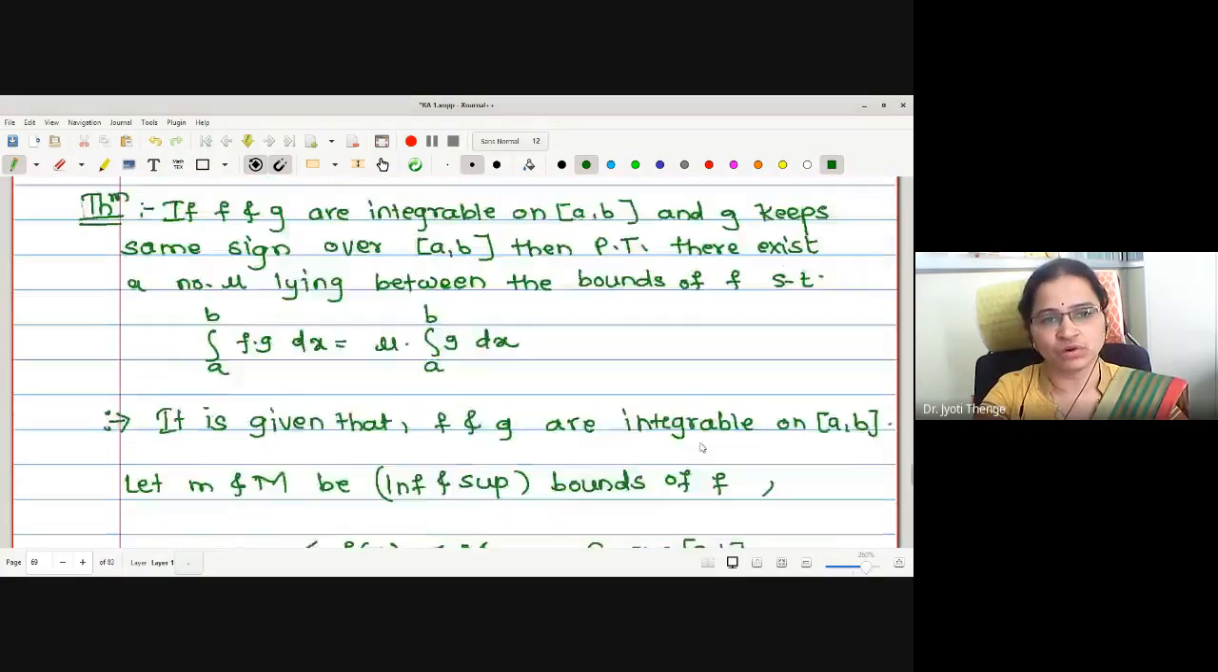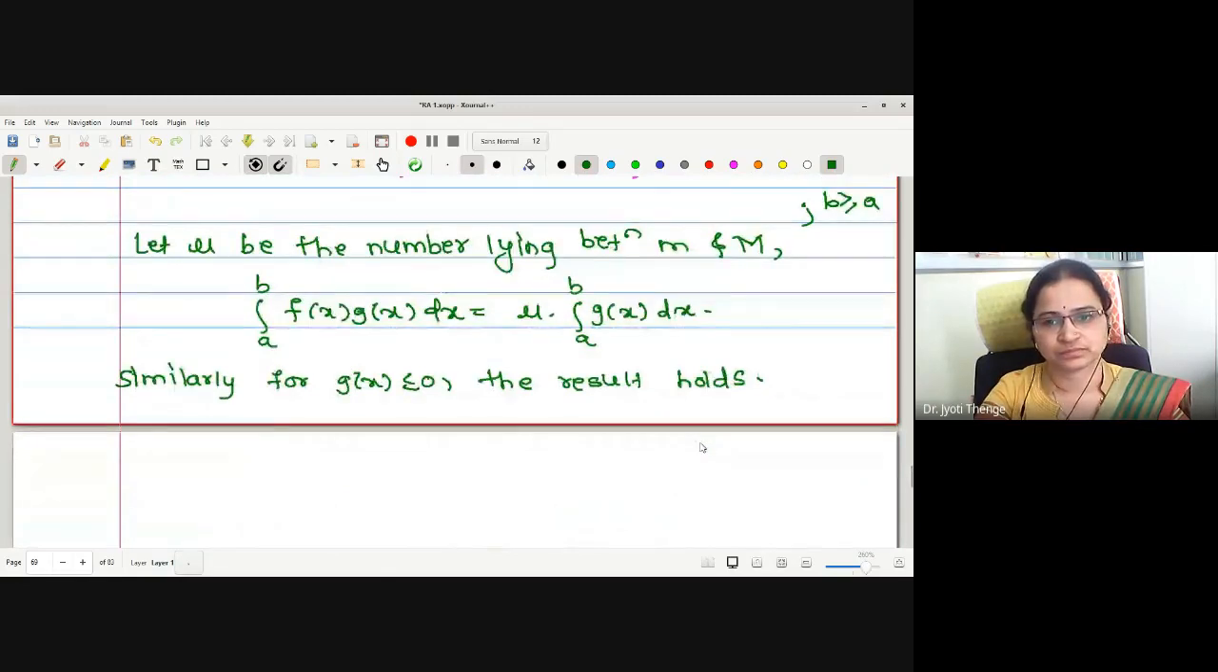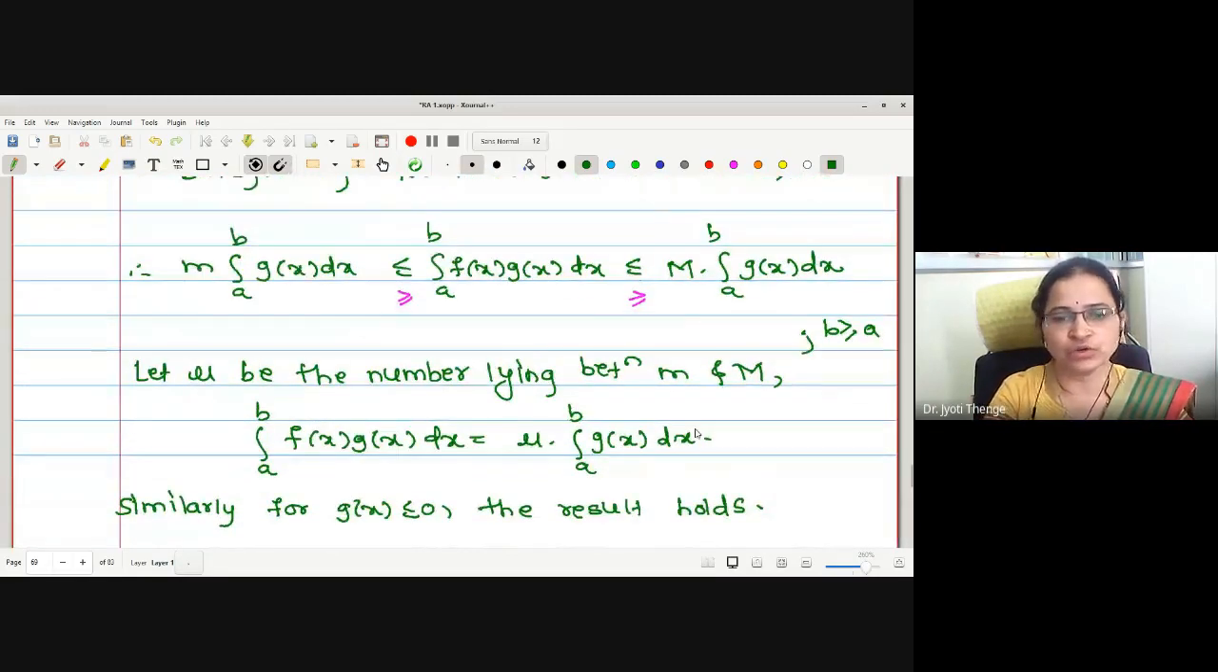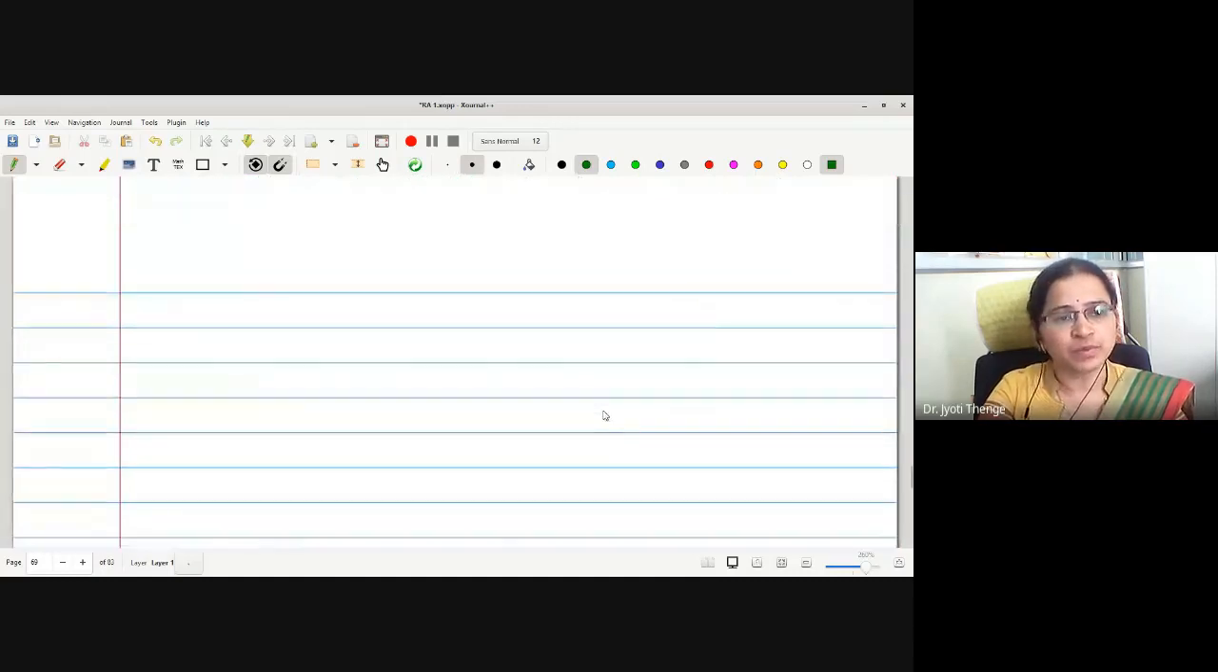Is there any doubt with the theorem? Very simple proof we have actually. We are not going to repeat the proof for g of x to be non-positive. We are going to write it similarly. I have shown you here by pink color pen. Okay. Let me go for the next.